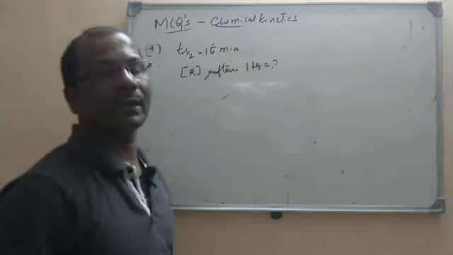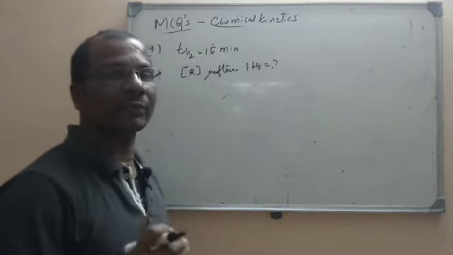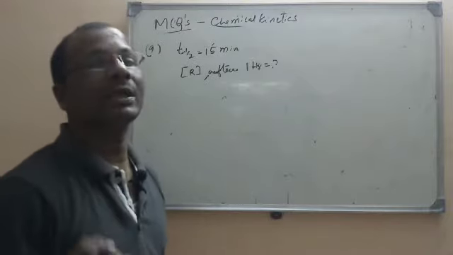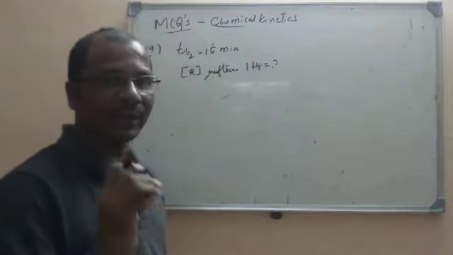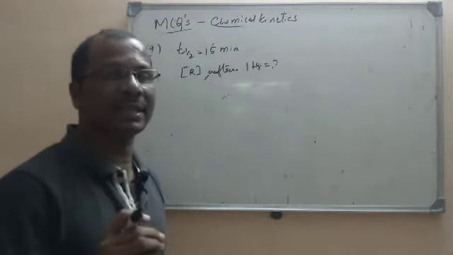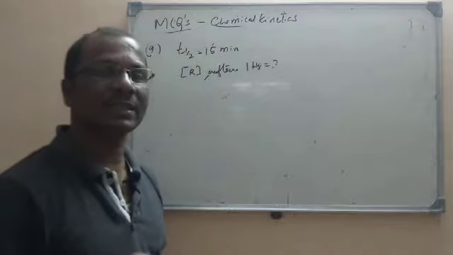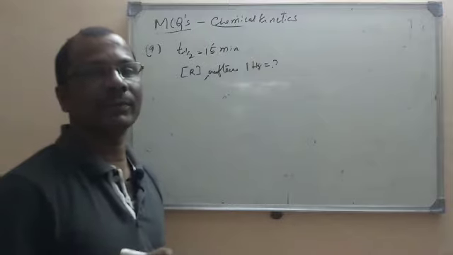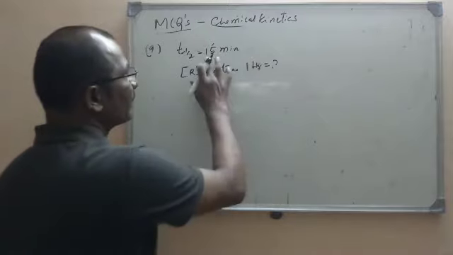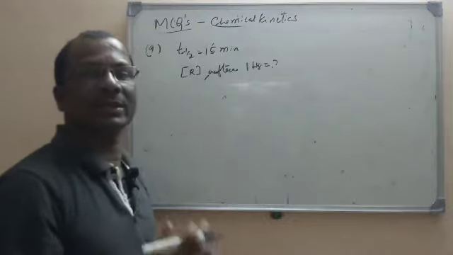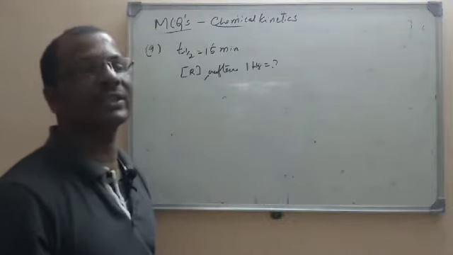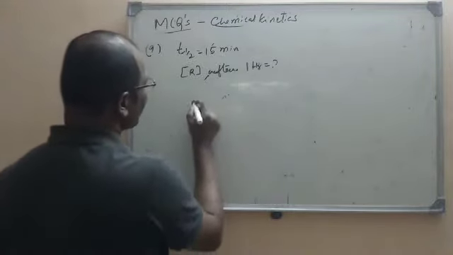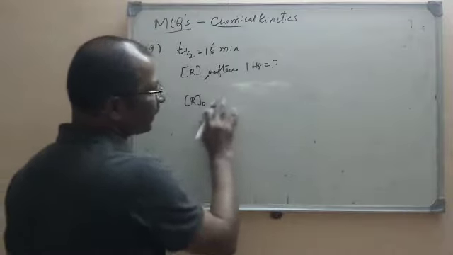What is meant by half-life? Half-life is the time required to reduce the concentration of the reactants to half of the initial concentration. The time required to reduce the concentration of the reactants to half of the initial concentration is known as the half-life. That means at the half-life time the concentration will become half. Here it is 15 minutes. That means for every 15 minutes the concentration will become half of the initial concentration.